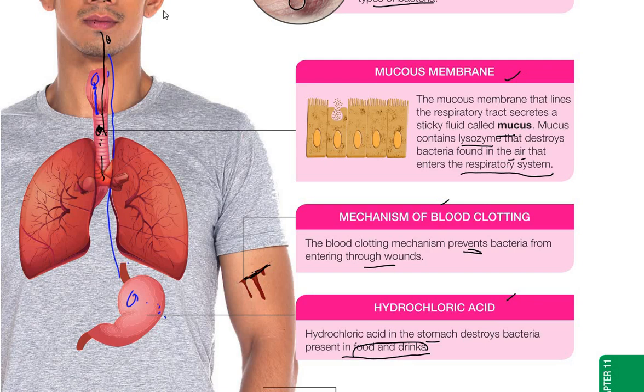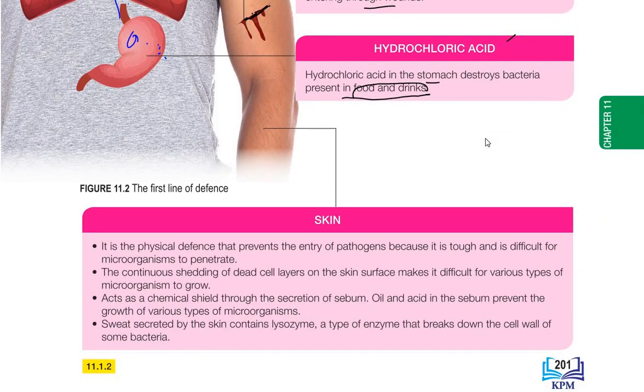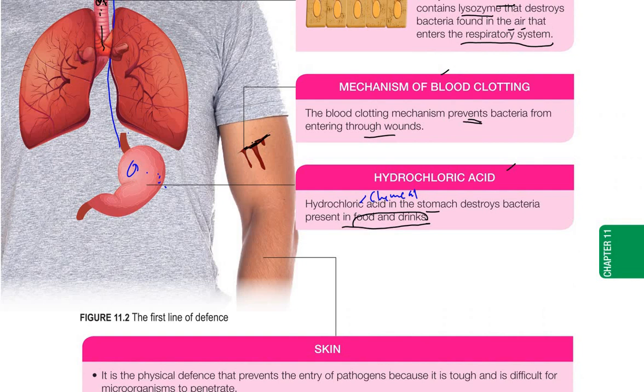Okay, and then the last one we have is the skin. This one is all chemical, right? Because hydrochloric acid is chemical, right? This one also involves chemicals. The mechanism of blood clotting also has chemicals, right?